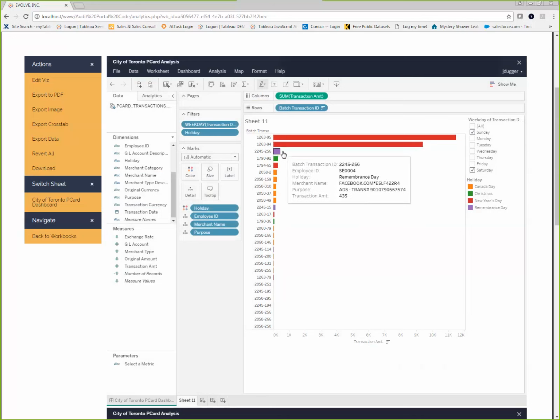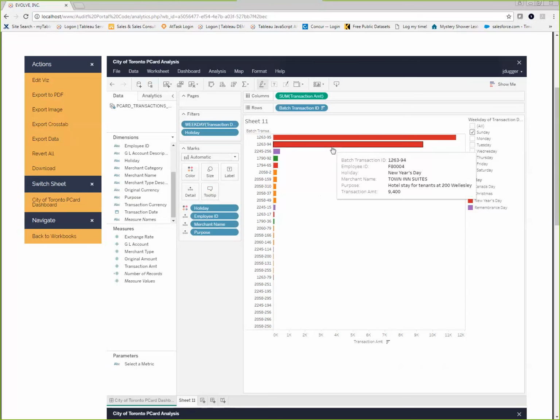Let's look at this next one. $435 transaction for Facebook ads, online ads, and food for Canada Day staff. These may be legitimate transactions, but I think they do warrant some follow through. Maybe even put these, particularly maybe this employee, maybe put them on a watch list and make sure that nothing nefarious is happening here, and that's what I will do.